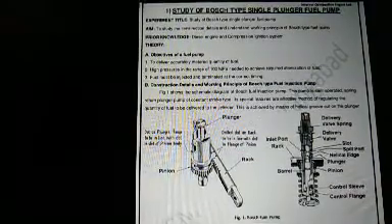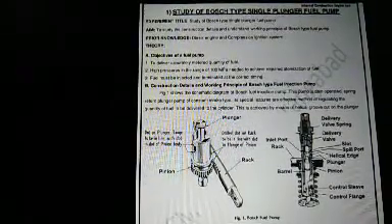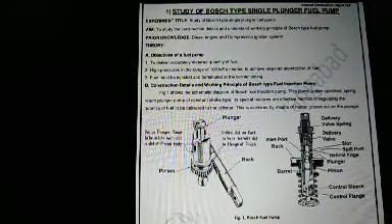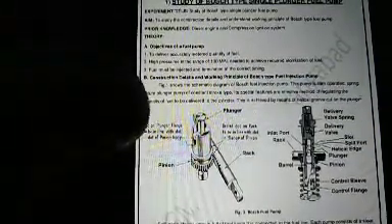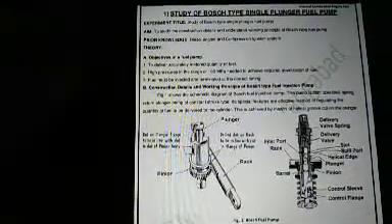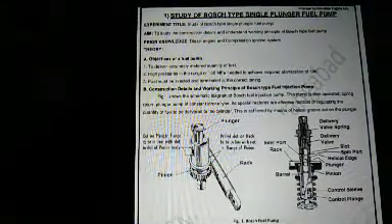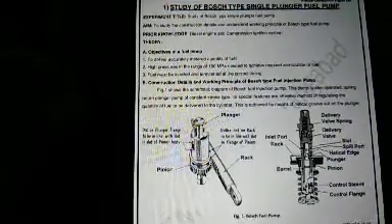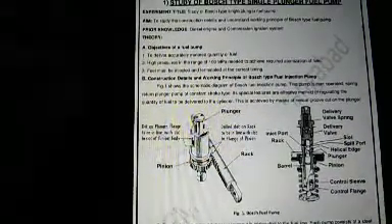This was invented by Robert Bosch, and the cut section diagram for that Bosch type fuel pump is in front of you. The study of the Bosch type single plunger fuel pump is the point which we are discussing today.